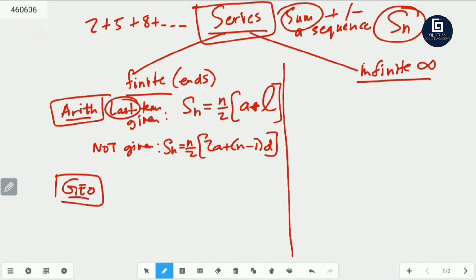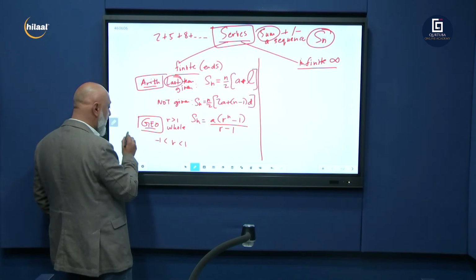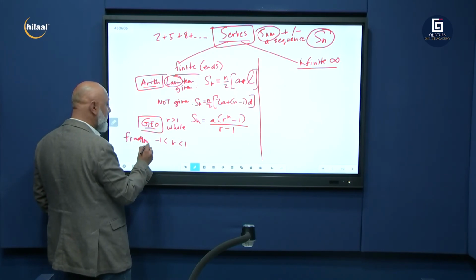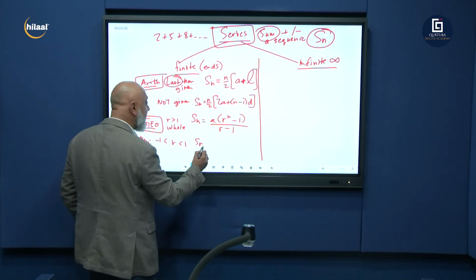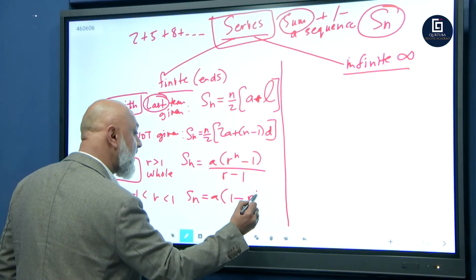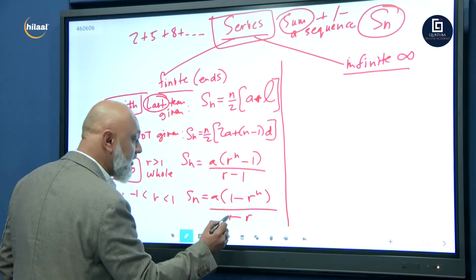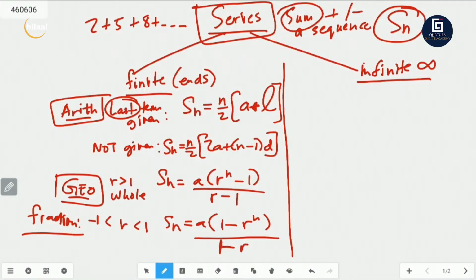Geometric is also broken up into two parts. Where r is greater than 1, we use Sn equals a into r to the power n minus 1 over r minus 1. A is your first term, r your common ratio, Sn the sum of n terms. Where r is a fraction, when r is less than 1 but greater than minus 1, we use Sn equals a into 1 minus r to the power n over 1 minus r. You've got this. You know it. All right, these formulas memorized.